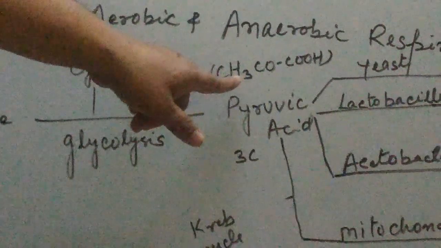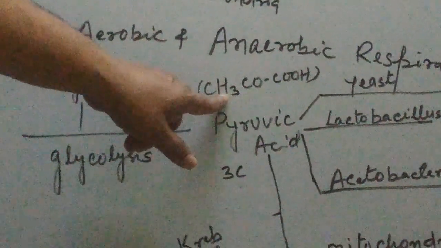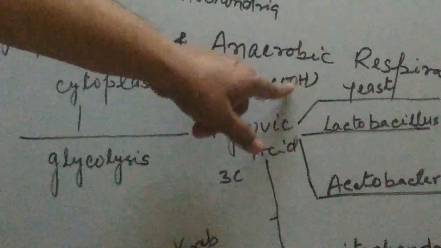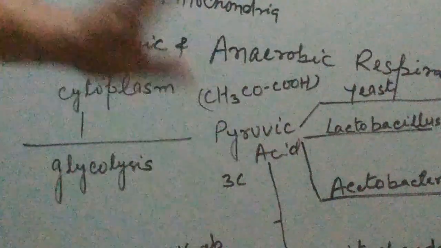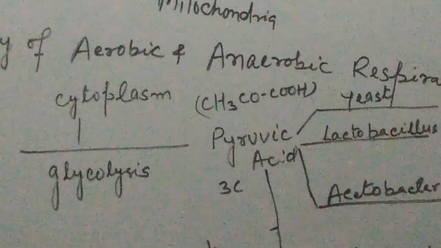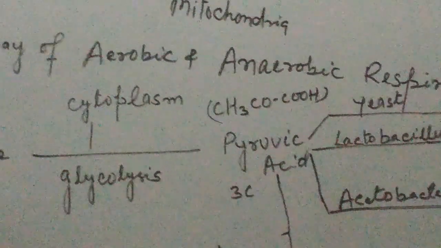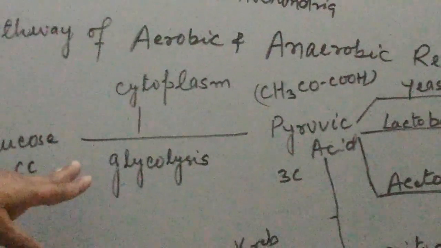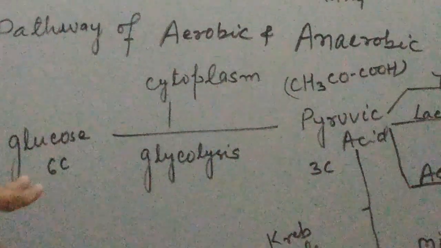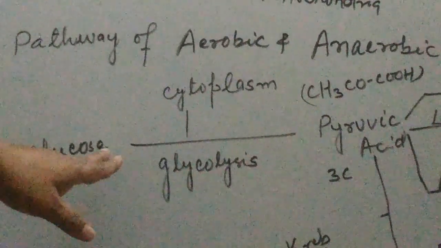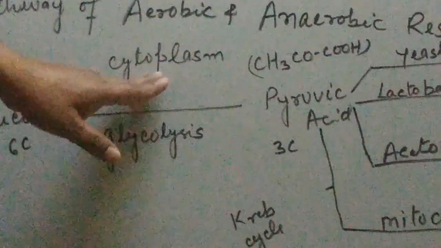The chemical formula of pyruvic acid is CH3COCOOH. This process is called glycolysis. So glycolysis is the process in which glucose molecules are broken down into pyruvic acid in the cytoplasm.